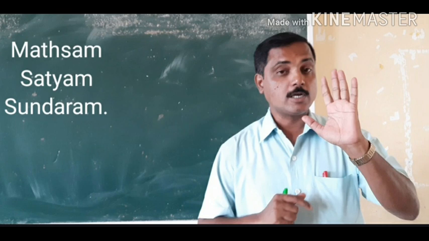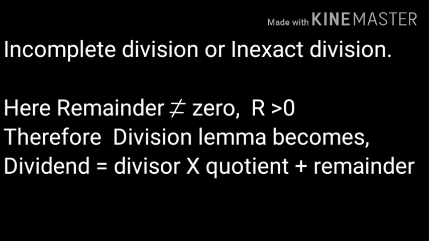So, children, we saw 5 examples for complete division in which remainder was equal to 0 and dividend is equal to divisor into quotient. So, children, now let us study about incomplete division by taking some examples and performing division.